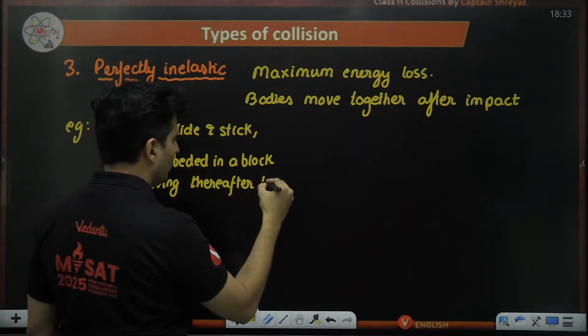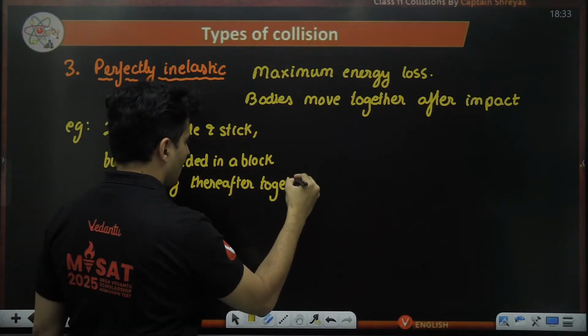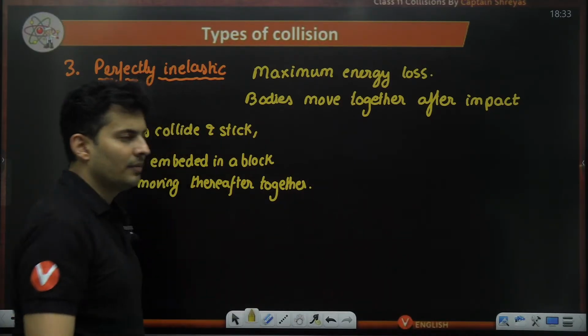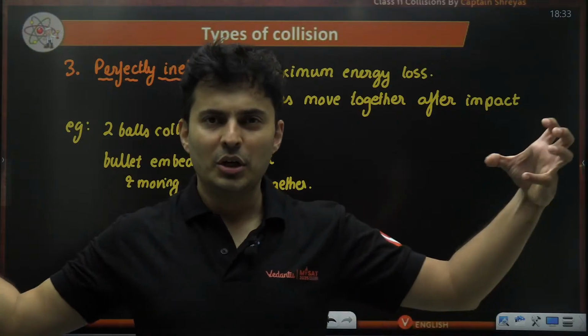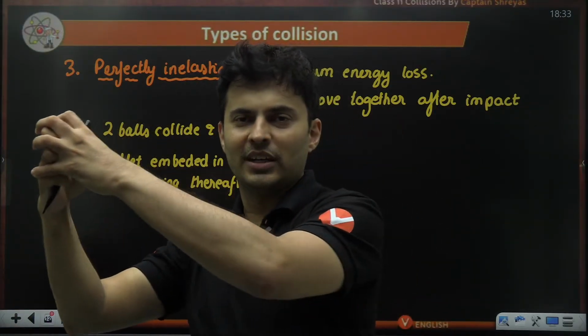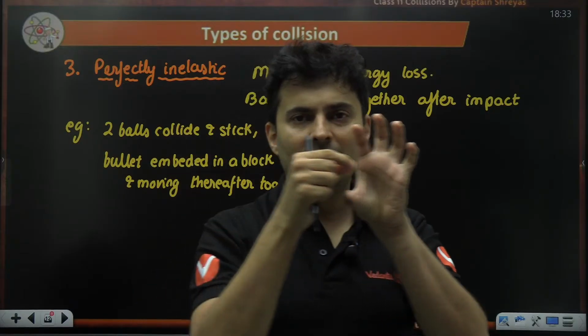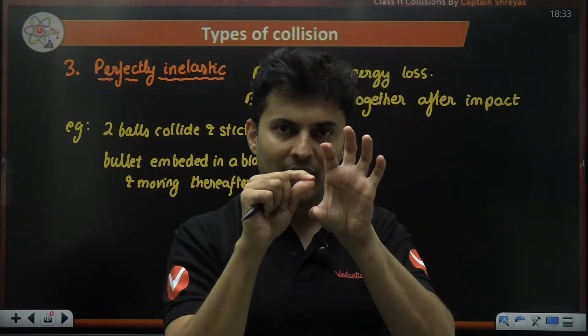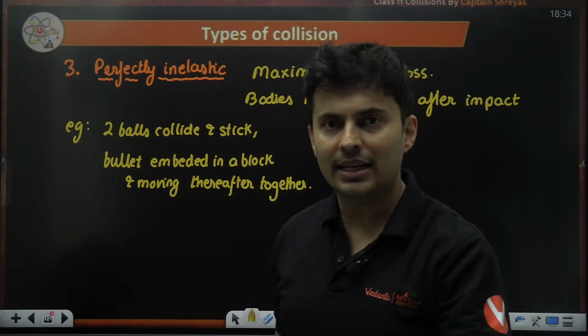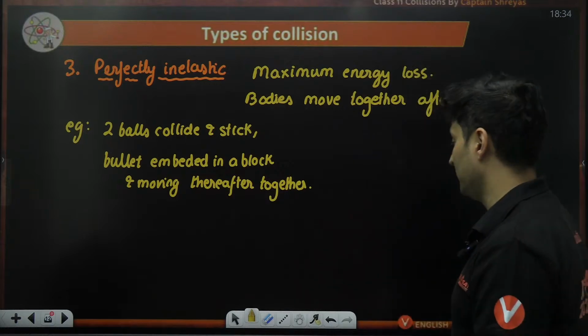Moving thereafter together. So all these are examples of perfectly inelastic collision. Two balls are there, they get stuck and they move together. Or a bullet hits a wooden block and is embedded inside it, and they move together. So that is again a perfectly inelastic collision.